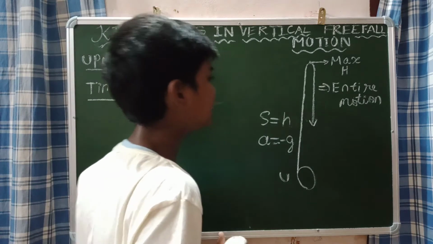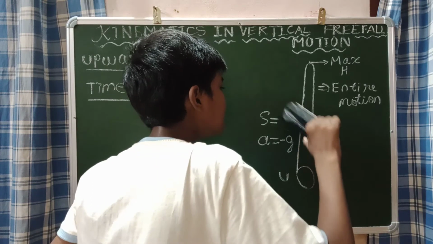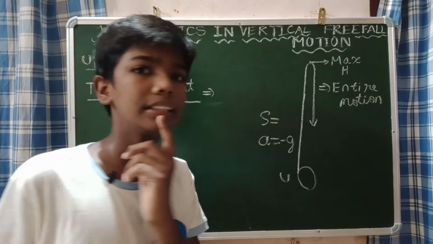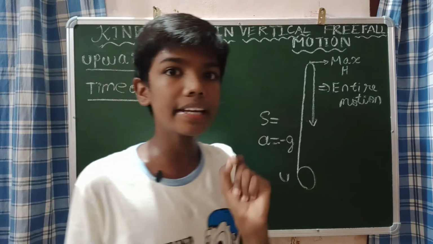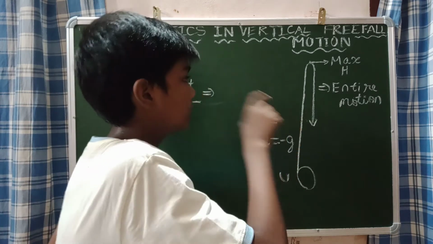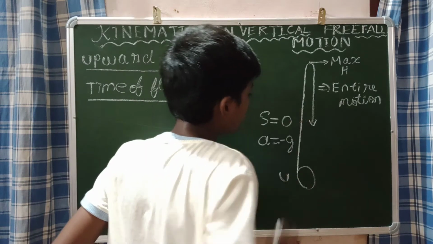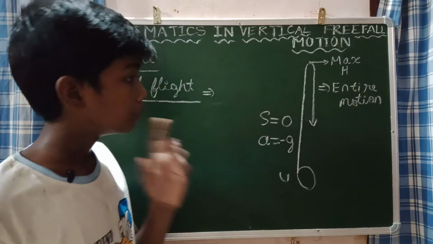Now there is a change in the parameters. There is a change in the displacement. Why? Please think carefully. This displacement will be 0. Why will it be 0?